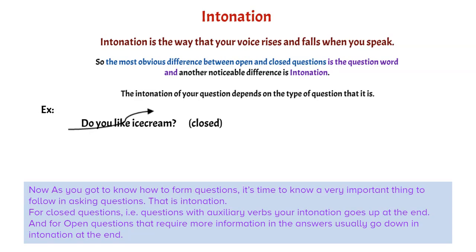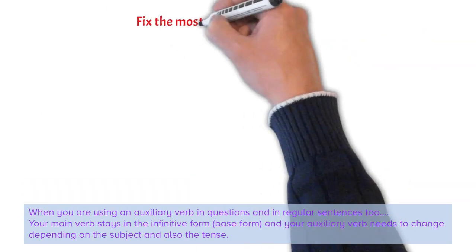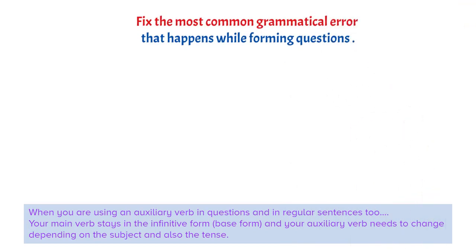So friends, now you have learnt to form questions, but you need to remember to fix the most common grammatical error that happens while forming questions. When you are trying to use questions correctly, please make sure that the subject and the auxiliary verb match.